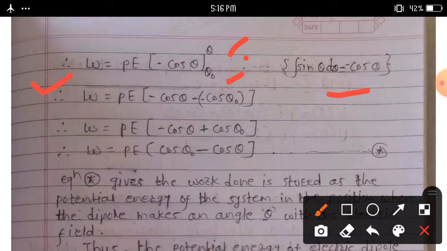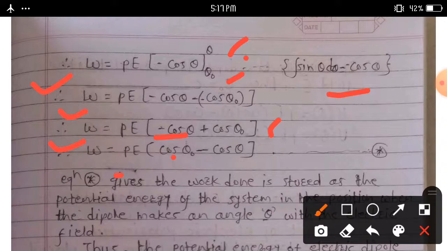Here the integral of sin theta d theta is minus cos theta, then W is equal to PE in bracket minus cos theta plus cos theta 0. Rearranging this equation, we can write W is equal to PE in bracket cos theta 0 minus cos theta.